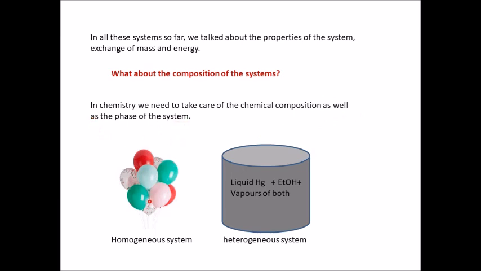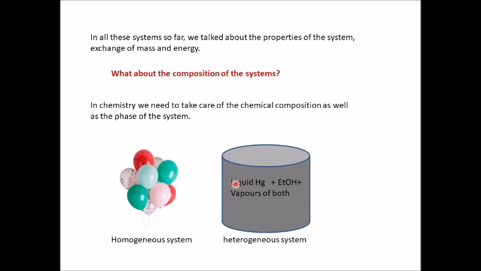For example, you see here, these are a set of balloons. Each balloon forms a system. In each balloon, there is only one phase, that is air, the gas phase. Over here you see in the second picture, this is a cylinder which is closed, and in this cylinder there is liquid mercury, there is ethanol and the vapors of both.